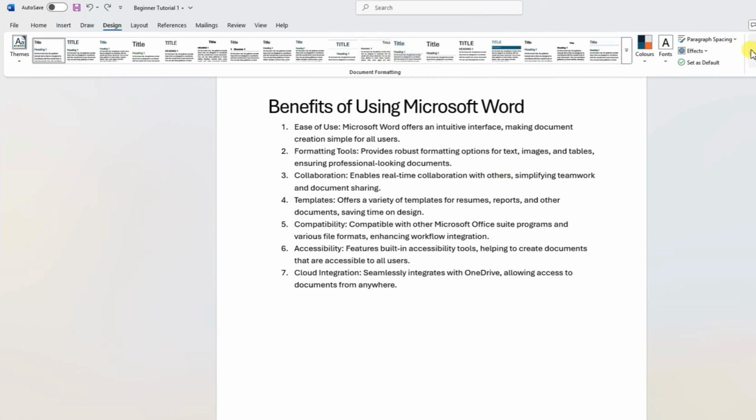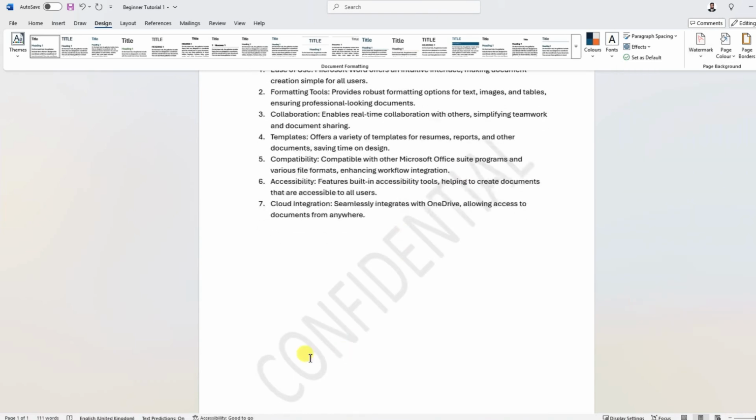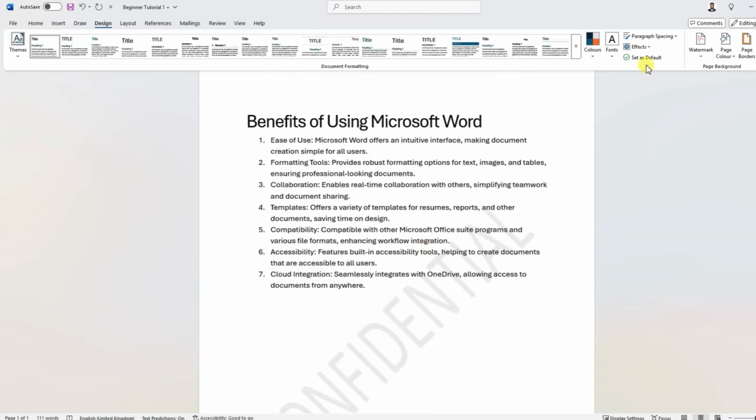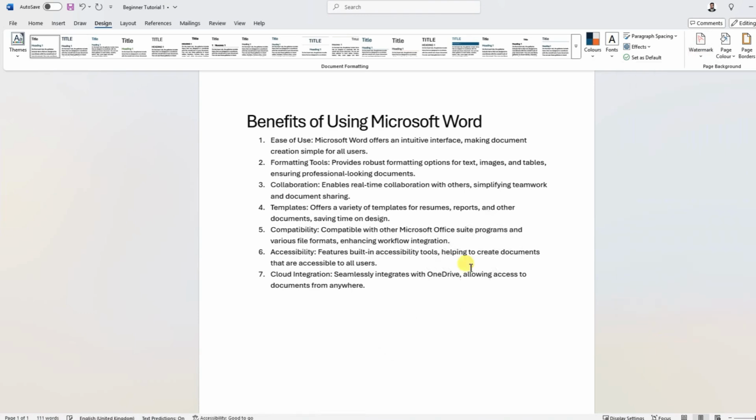The other important option is watermark. If I want to apply the confidential word as a watermark, I click this one. You can see the confidential word has been used as a watermark. It is to maintain the confidentiality of your document. If you want to remove it, just go to remove watermark and it will remove the watermark from your document. Move on to the next one.